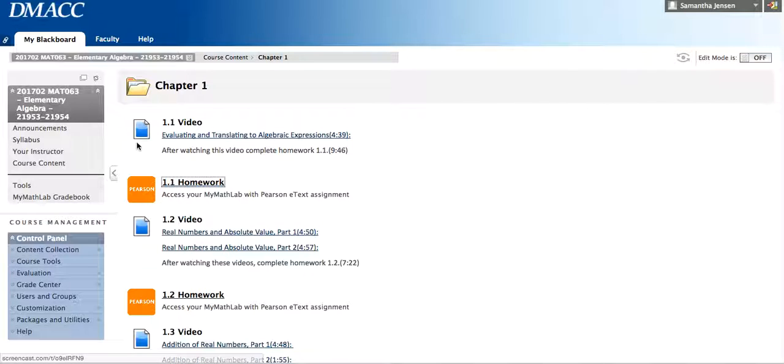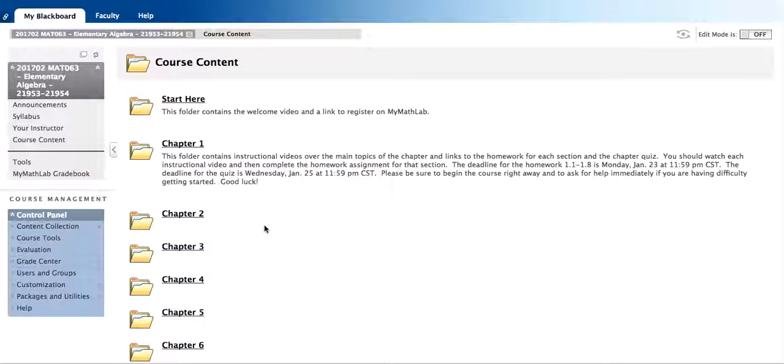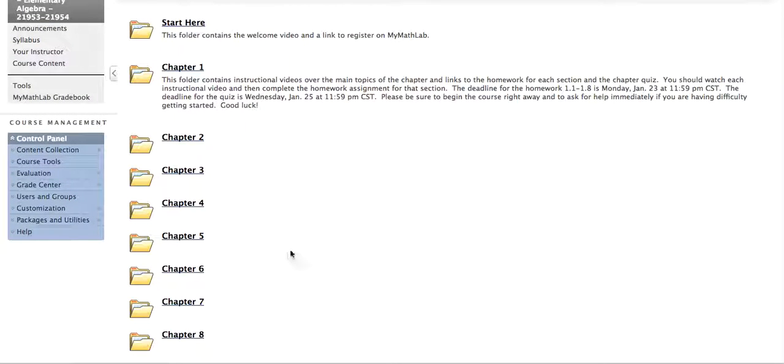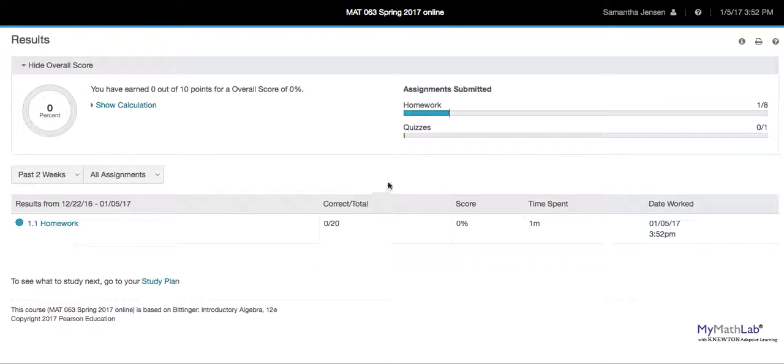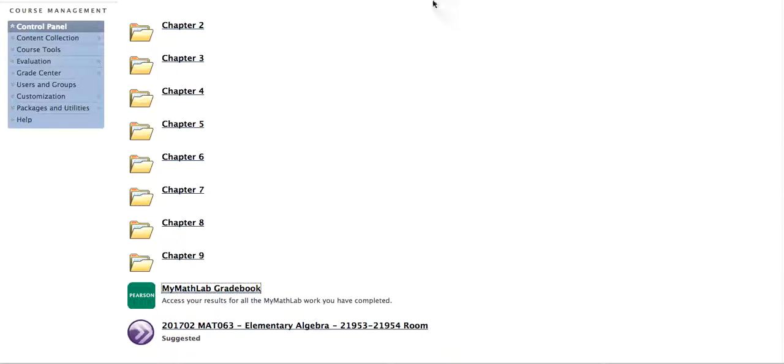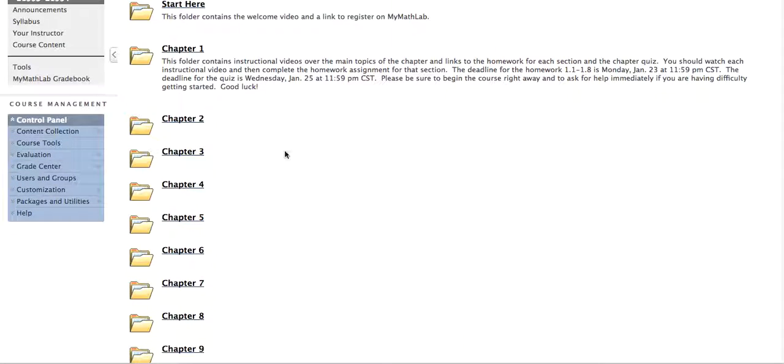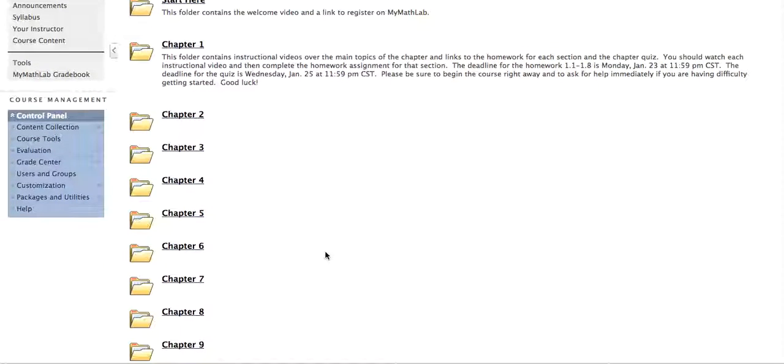Now let's go back to course content. And I want to show you something at the bottom of course content. Notice you're going to have all of these chapters filled in. And at the bottom, you'll see a link to your gradebook. So if you click on that, this is where your grade will be displayed. So you can see here, of course, that there isn't anything in here, but your grade will always be displayed here, and it will be a correct grade all the time. You can also access your grades by clicking on the tab to the left that says My Math Lab Gradebook. You can also access your grades that way.